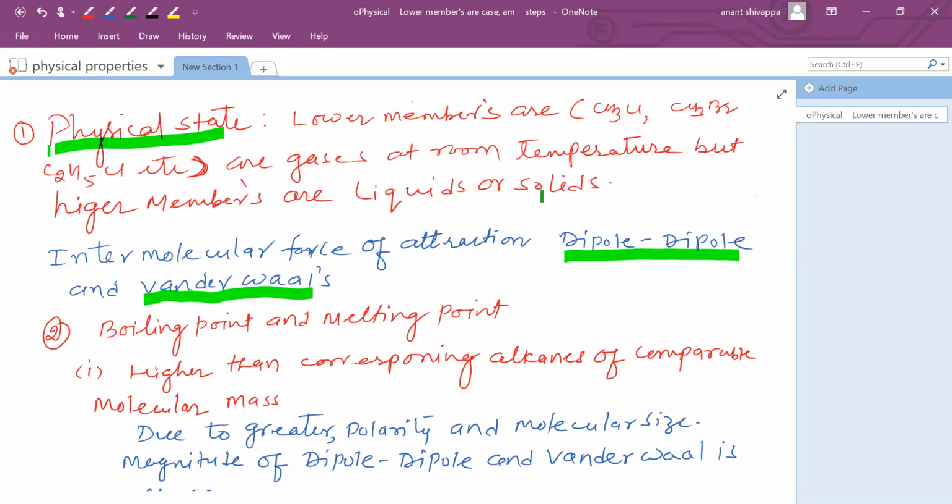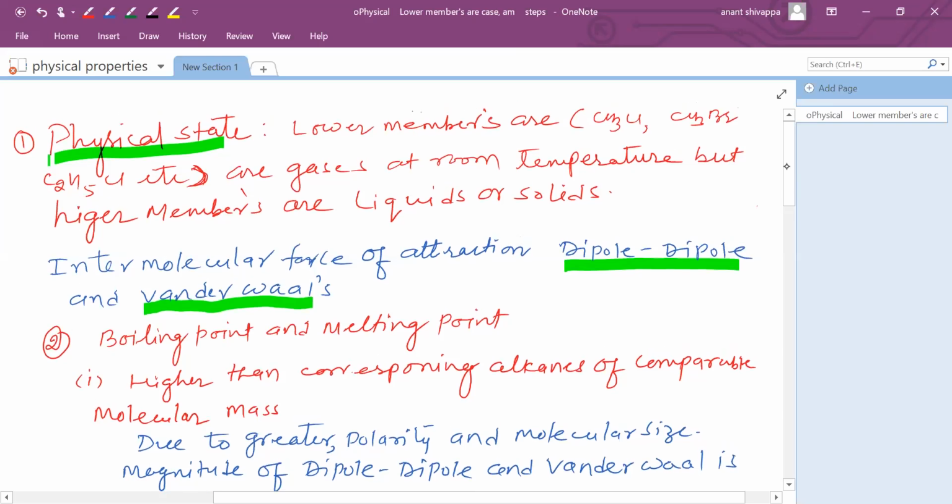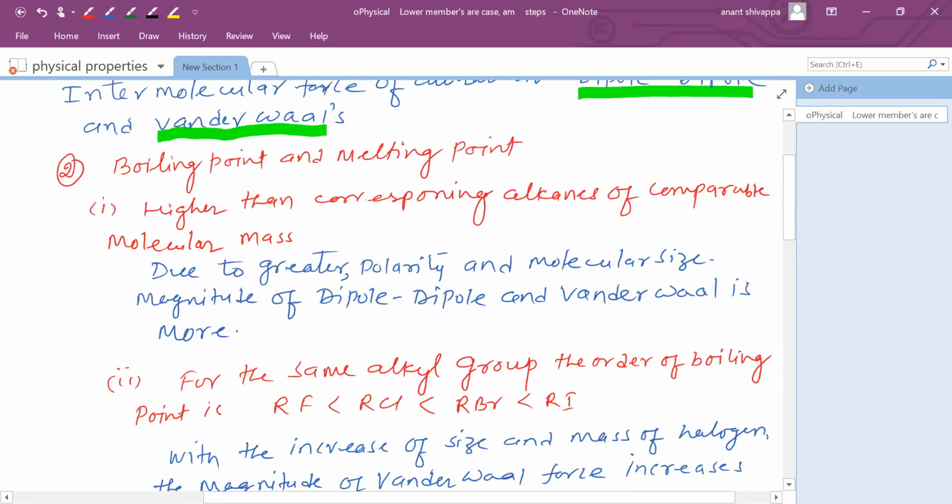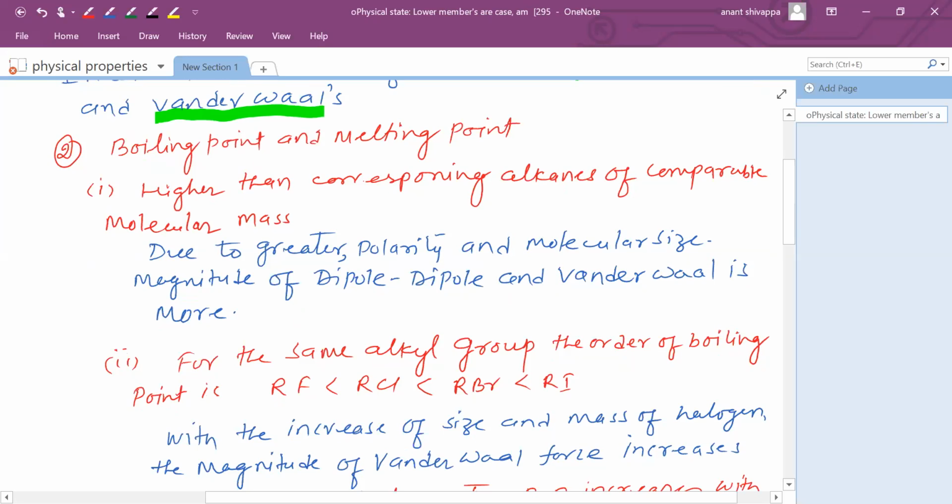The important aspect in the physical properties of haloalkanes and haloarenes is boiling point and melting point. Basically, we'll concentrate on boiling point. I have listed some points. The first thing is boiling point is compared with the parent of haloalkanes or haloarenes. Who is the parent? Parent is the alkanes, the aliphatic compound.